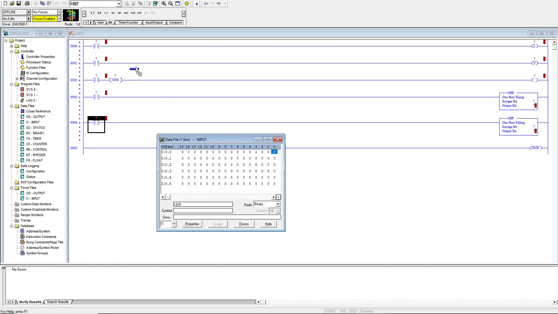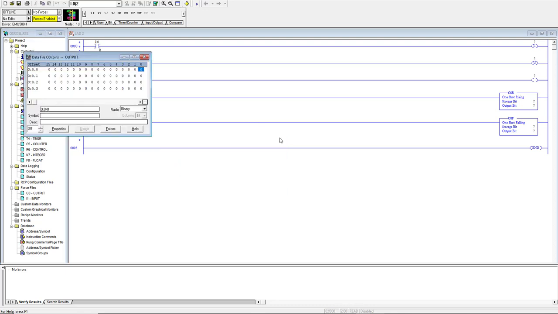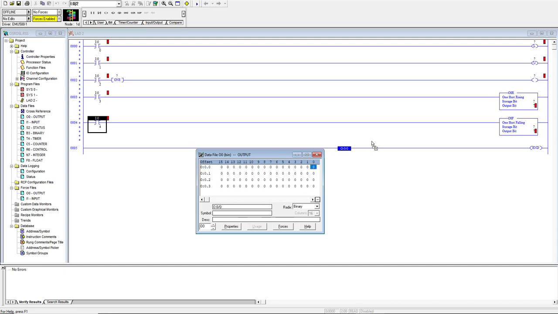So drag this input here, 0, 1. Okay, let's give it 0, 0, 0, 0. Okay, we have five inputs. Now let's add some outputs: 0, 1, 0, 3, 4.